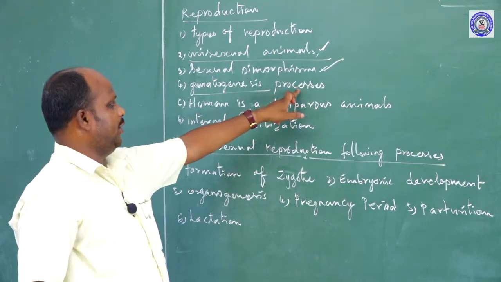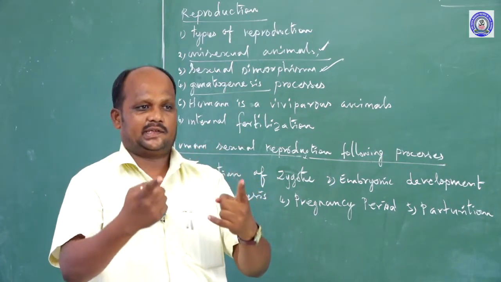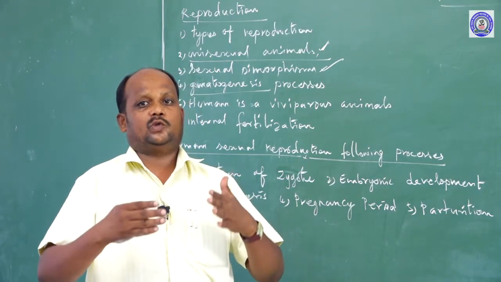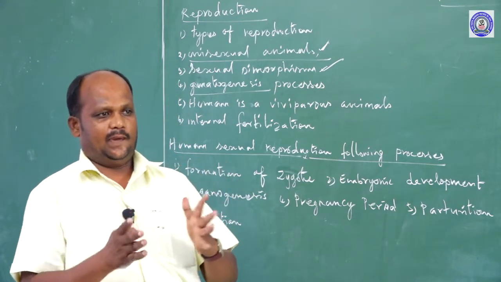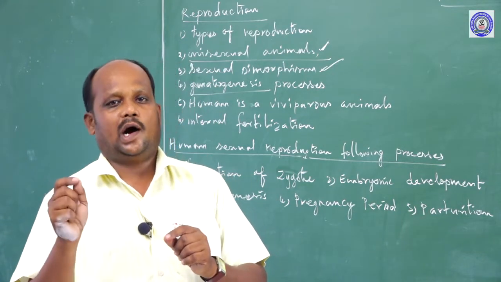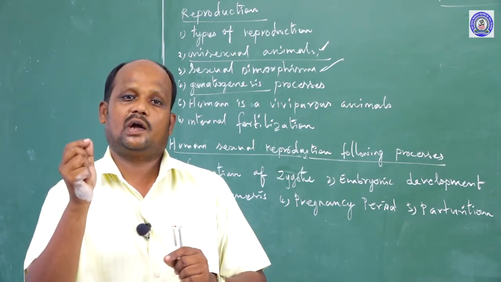We follow the gametogenesis process. What is gametogenesis? Formation of gametes is called gametogenesis. From our bodies we manufacture two types of gametes. The female body manufactures the female gamete named ova. Ova is otherwise called egg, and egg is otherwise called ova.